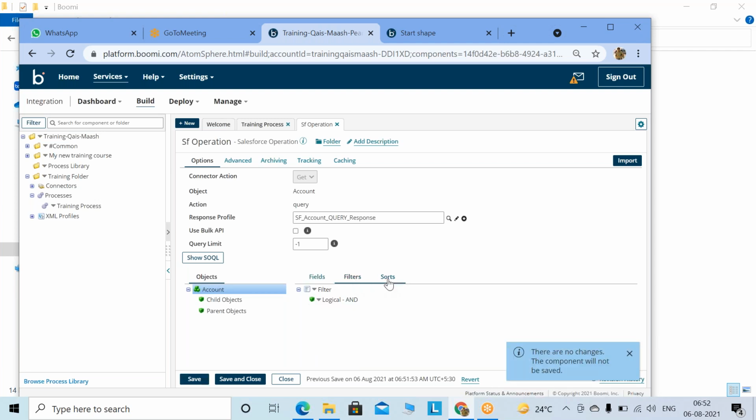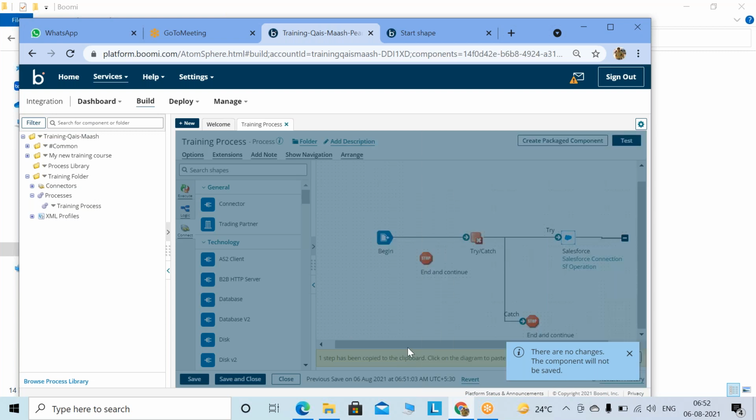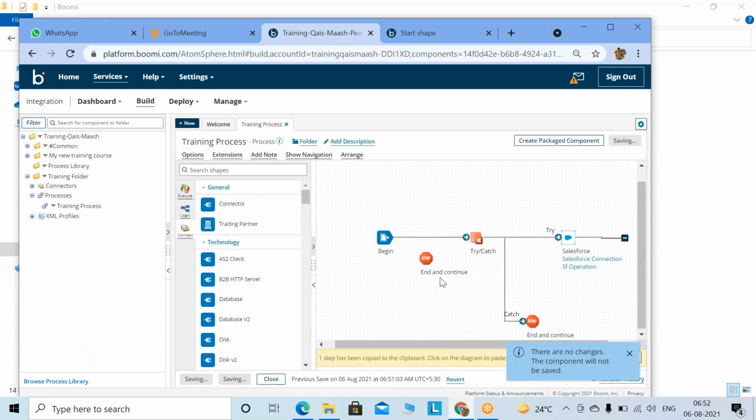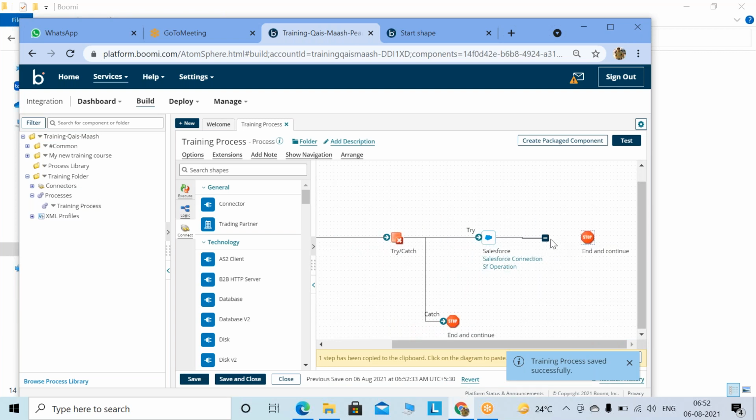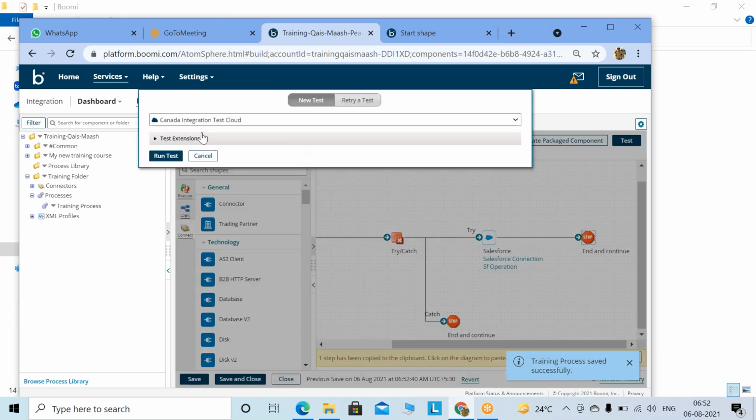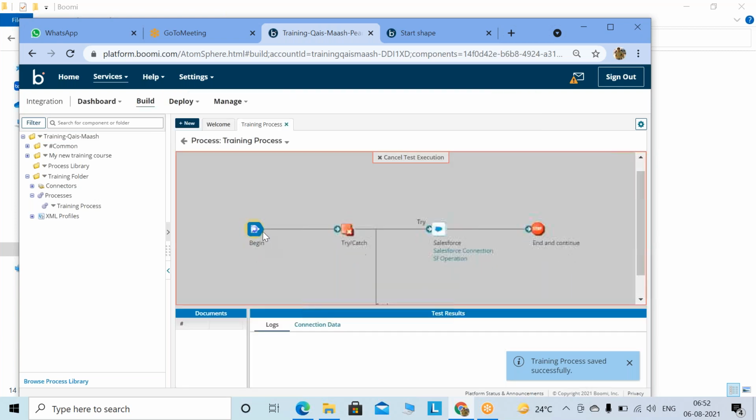You see the filter options and the sorting as well, right? So we'll see. Save and close. Now put the stop, save. If I try to run this, the process will execute. Yeah, that we know, right? Click on that.